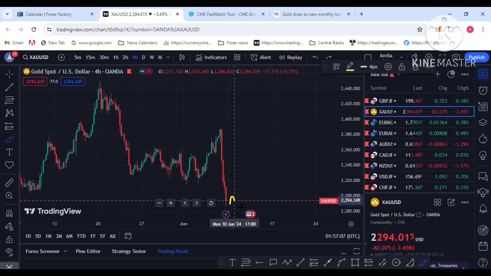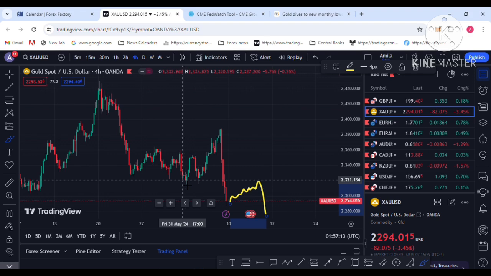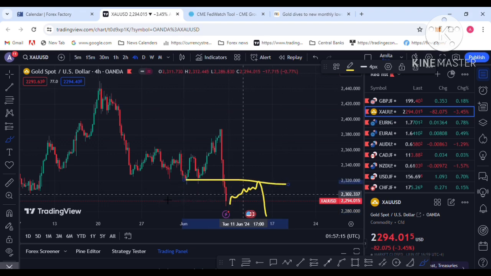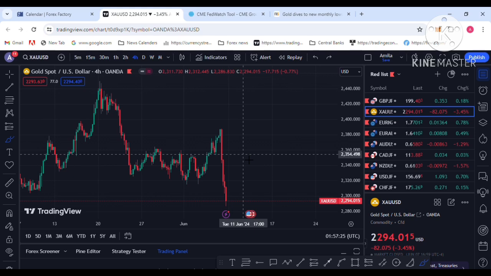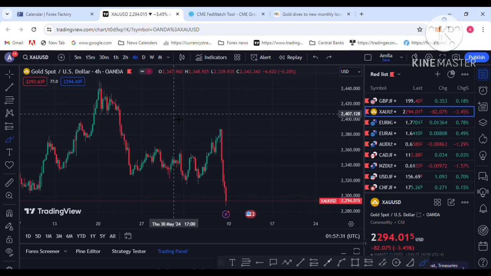So next week, if the price retraces to the upside, that is a buy opportunity and then it sells off again. Do you want to sell? Wait for the retracement. Wait for the retracement for a sell opportunity. I am hoping for some retracement to the 2310 to 2320 levels to the upside next week.